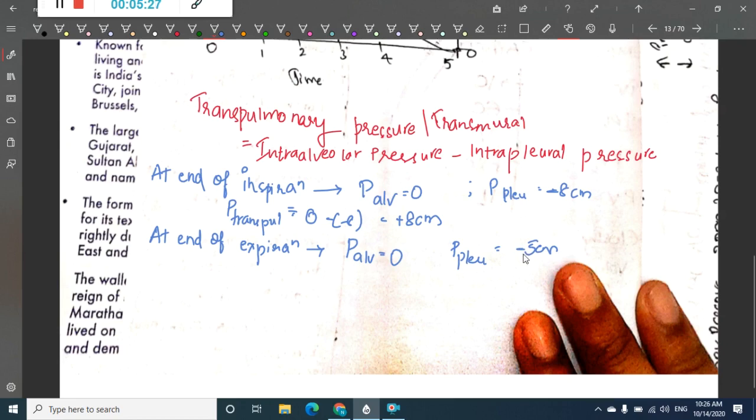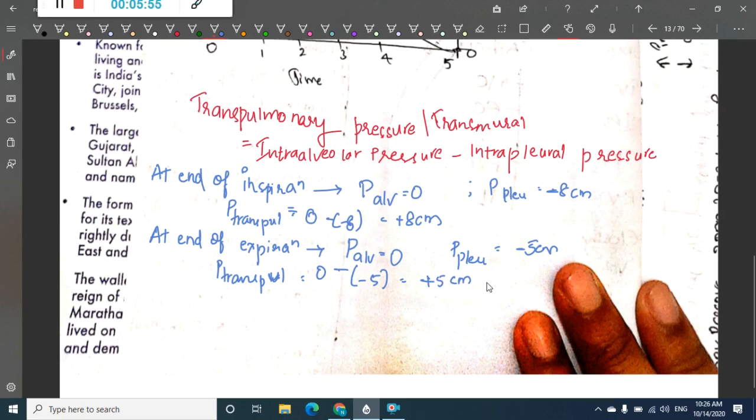So the transpulmonary pressure in this state is 0 minus minus 5, that is equal to plus 5 centimeters. These are the values of transpulmonary pressure.